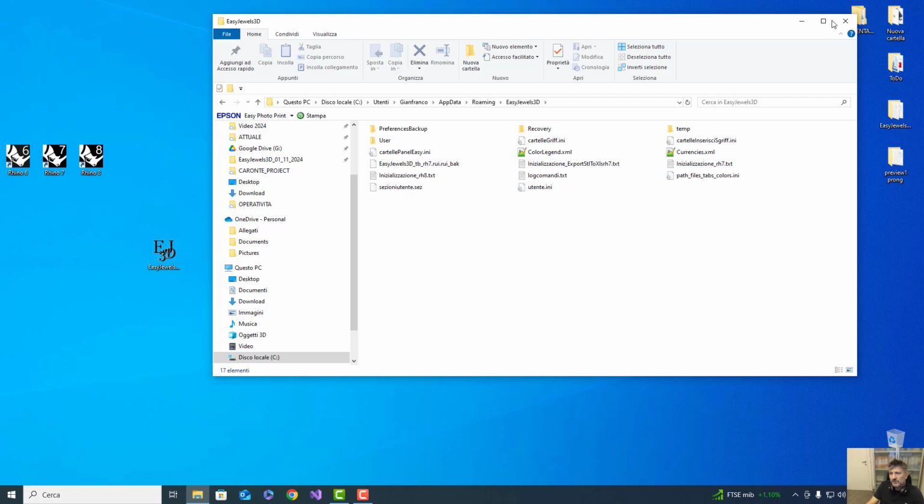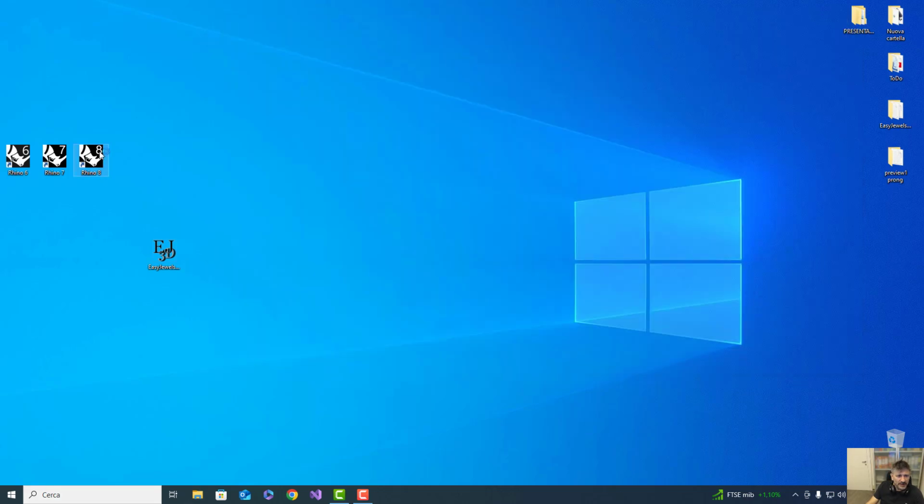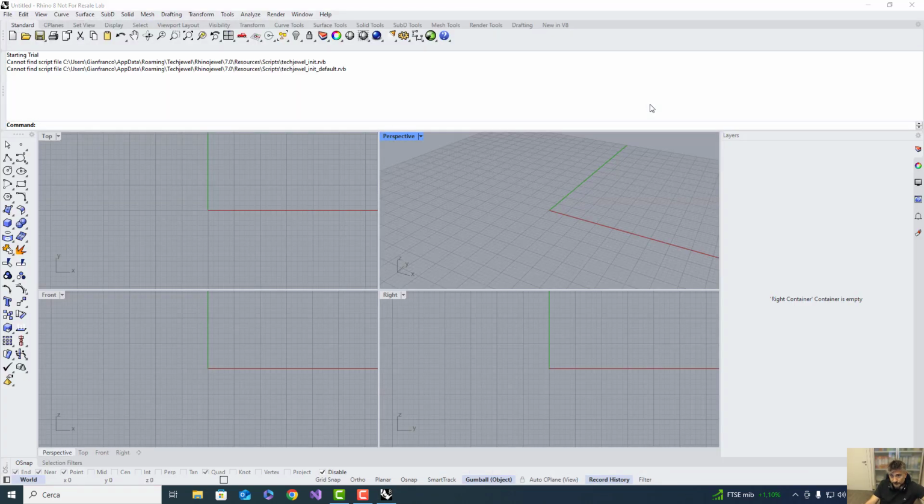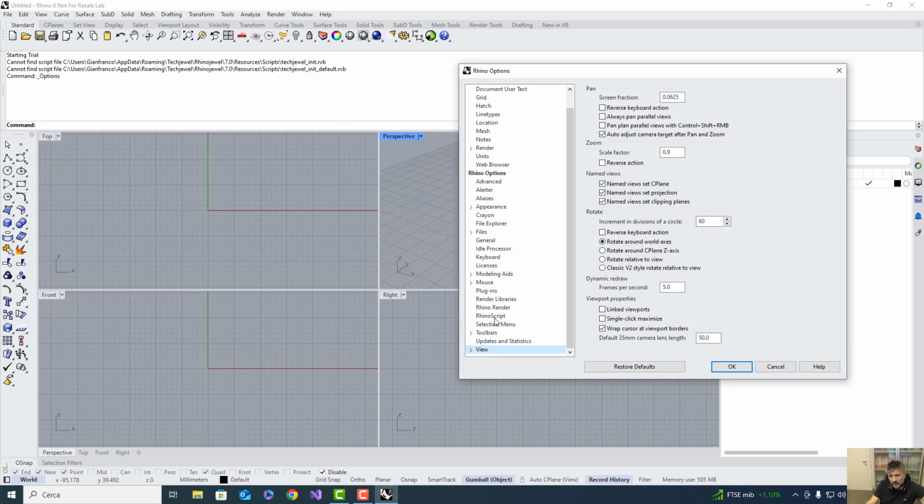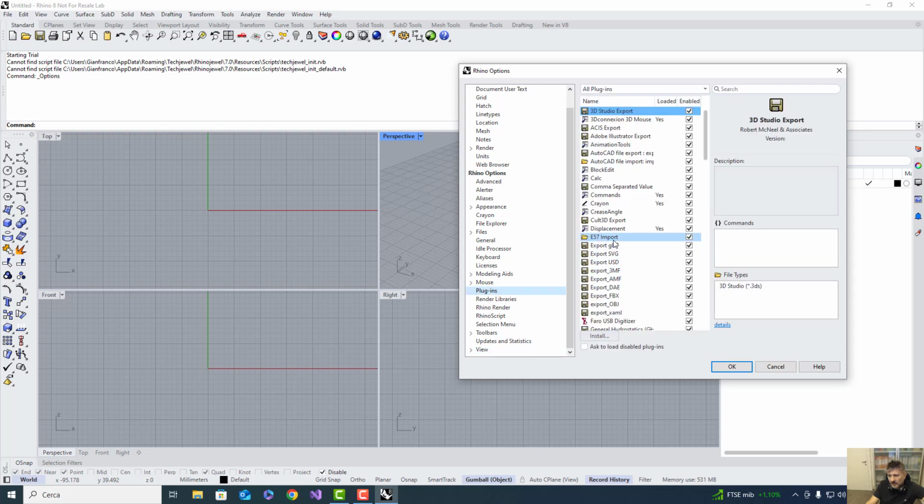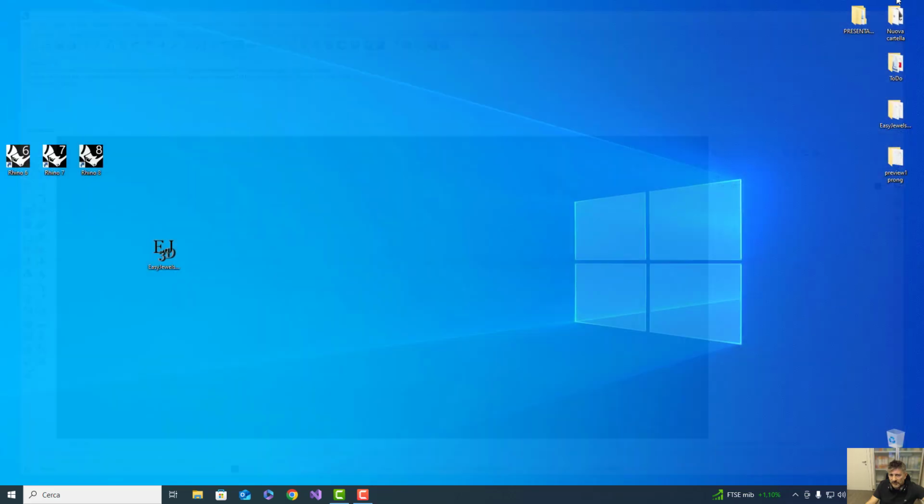Okay? So if we open Rhino 8, we don't have EasyJewels3d. We don't have the toolbar, we don't have the plugin. You go to Options, Plugins, EasyJewels3d. We don't have it. Perfect. Close it. So we launch the EasyJewels3d exe.